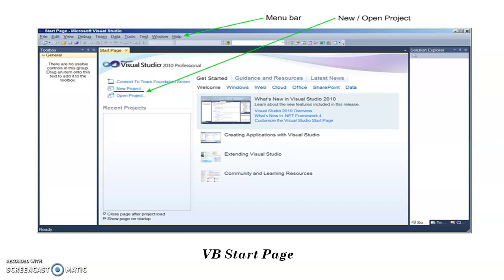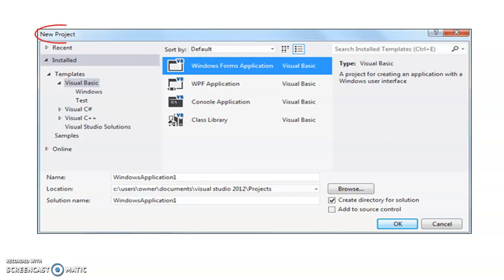When you click on the new project option, you will get this new project window. Under the new project window, you select Windows Forms Application. What a form is I will talk about later, but when you click on Windows Forms Application, it means you are going to create an application which contains many forms.